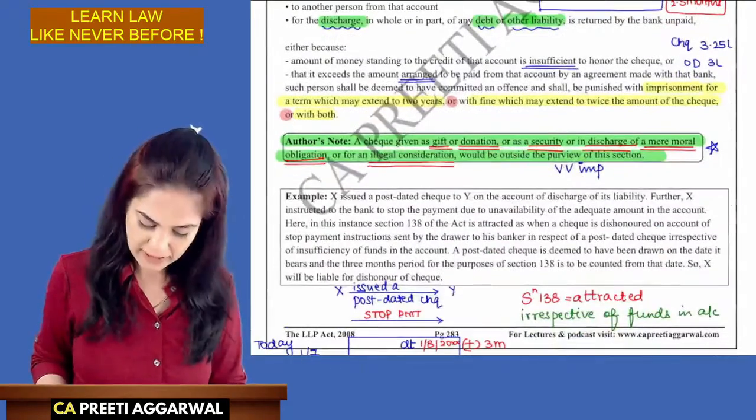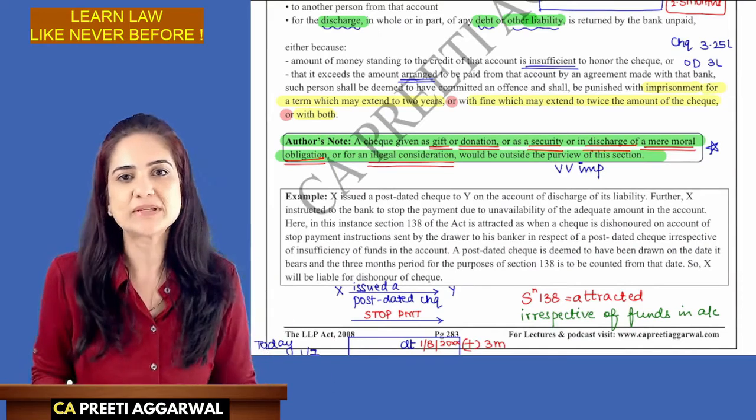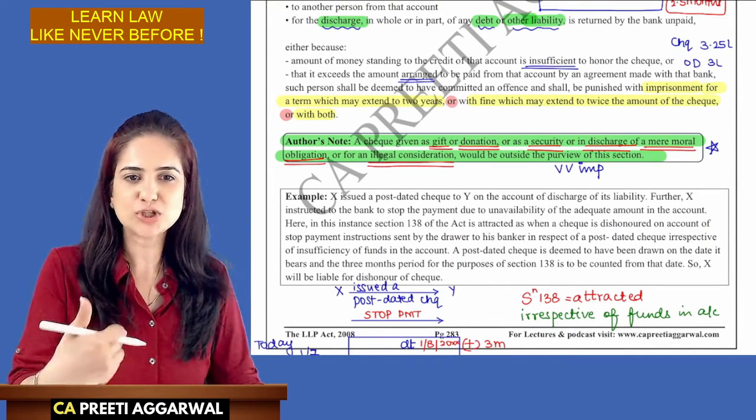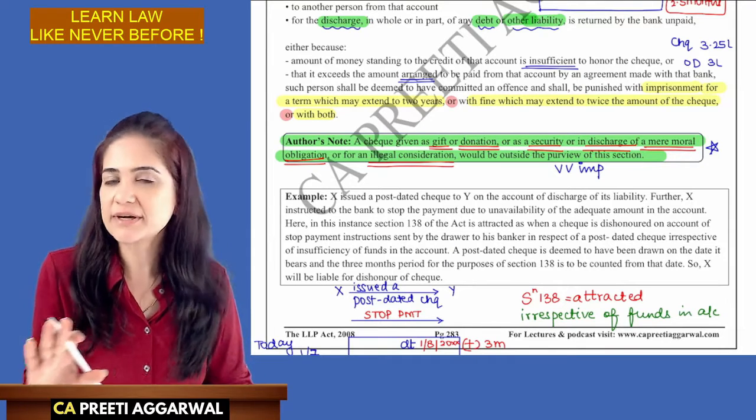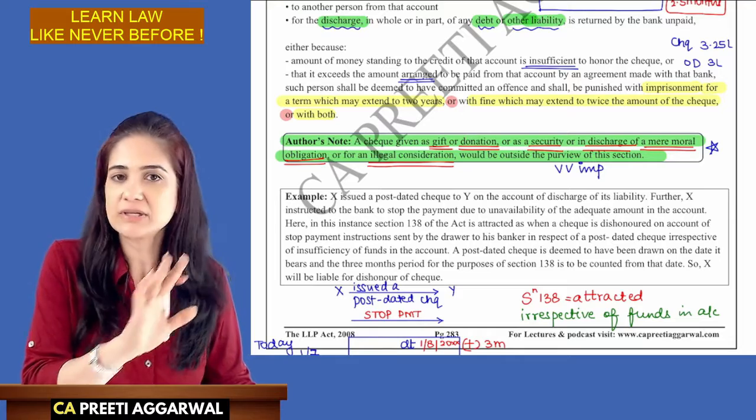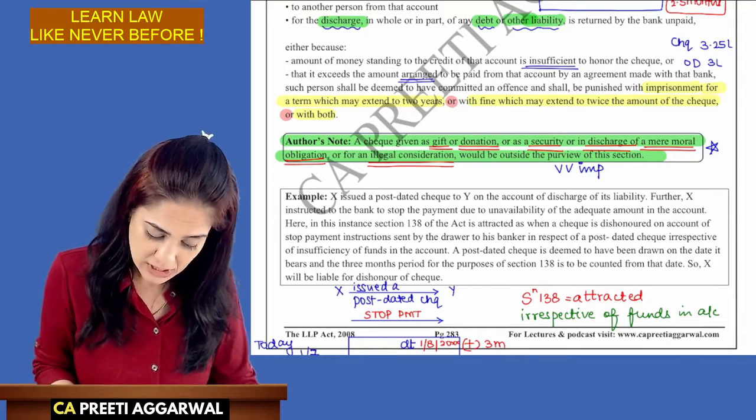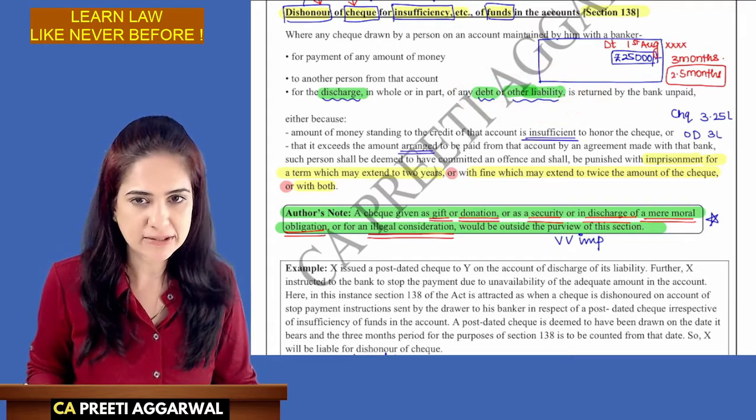But it will not apply to a gift. I gave you 5,000 rupees on your birthday. Okay, I gave you a check of 5,000 rupees on your birthday. That is returned dishonored. Section 138 will not apply. I gave a donation. That check got dishonored. Section 138 will not apply because that check is not for discharging any debt or liability.